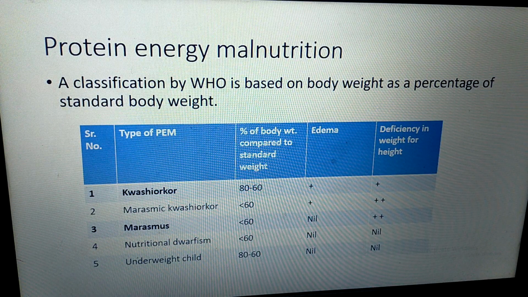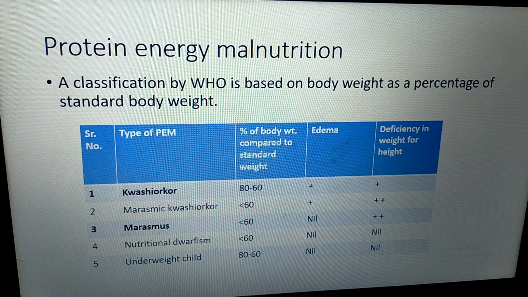Third type is marasmus, where percentage body weight as compared to standard is less than 60%. Edema is not seen, but deficiency in weight for height is marked. Fourth type of protein energy malnutrition is nutritional dwarfism. Percentage body weight is less than 60% as compared to standard. Edema is not there. Here deficiency in weight as compared to height is also not seen because the patient is a dwarf, or height is less.